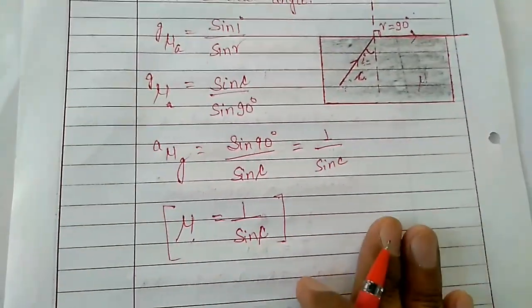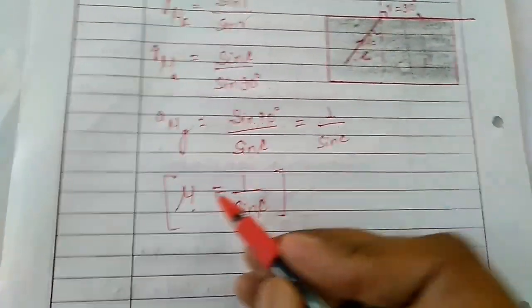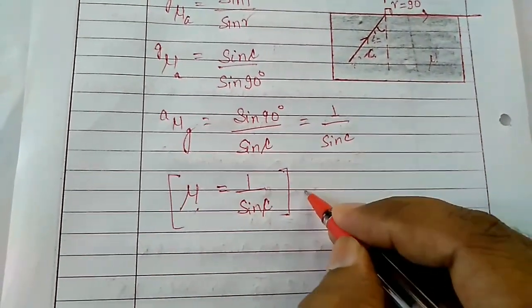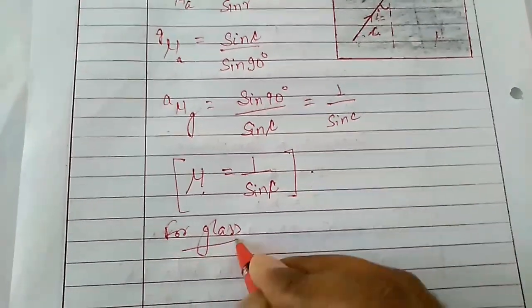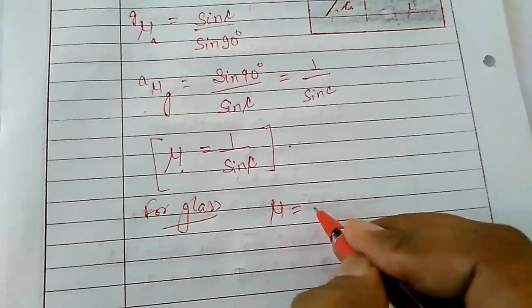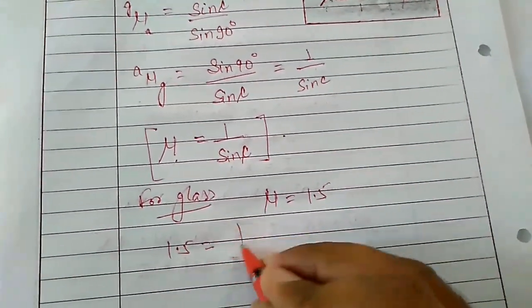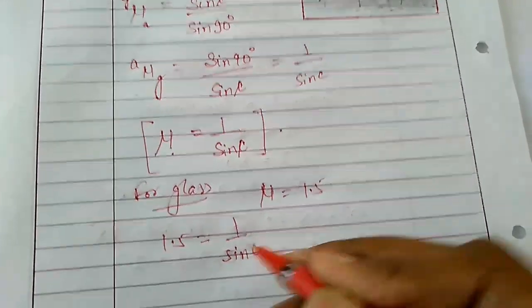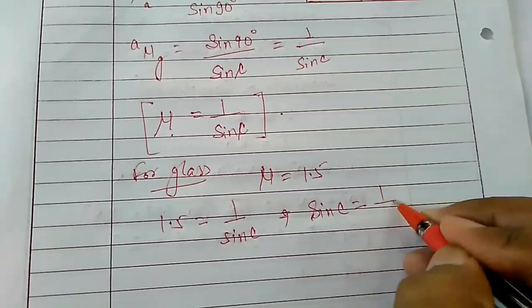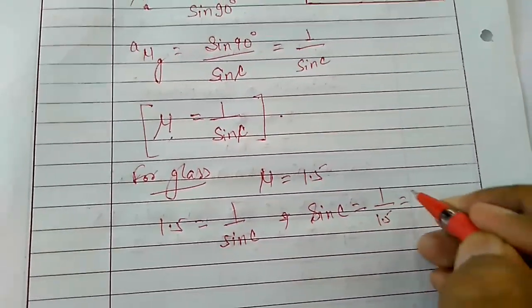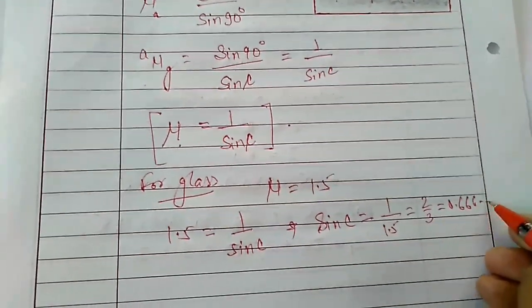Now let's calculate the critical angle for glass. What is the refractive index of glass? For glass, the refractive index is equal to 1.5. So 1.5 is equal to 1 upon sine C, or sine C is equal to 1 upon 1.5, or 2 by 3, or 0.666, and so on.